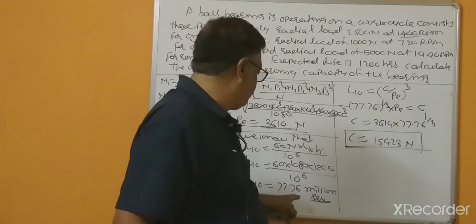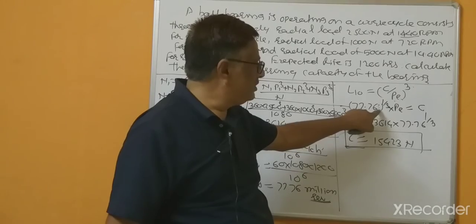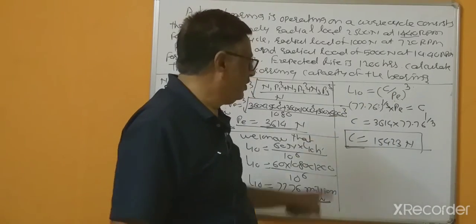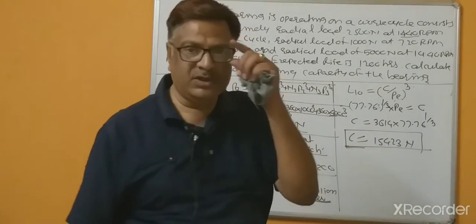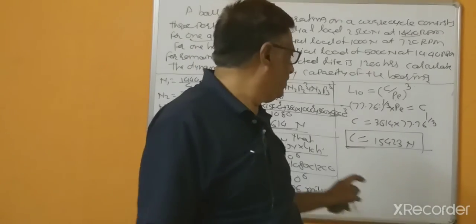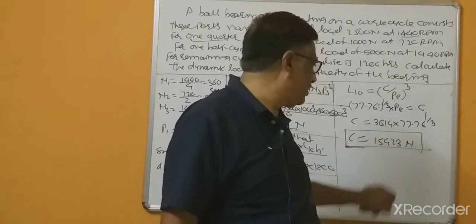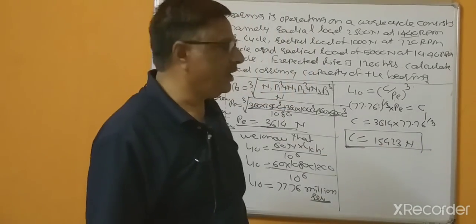See, such type of confusion may happen: with million revolutions, you may consider this as 77.76 multiplied by 10 to the power 6. But the dynamic load carrying capacity of the bearings may be 1 lakh, maximum 2 lakhs, etc. And this 15,423 is correct. C equal to dynamic load carrying capacity.